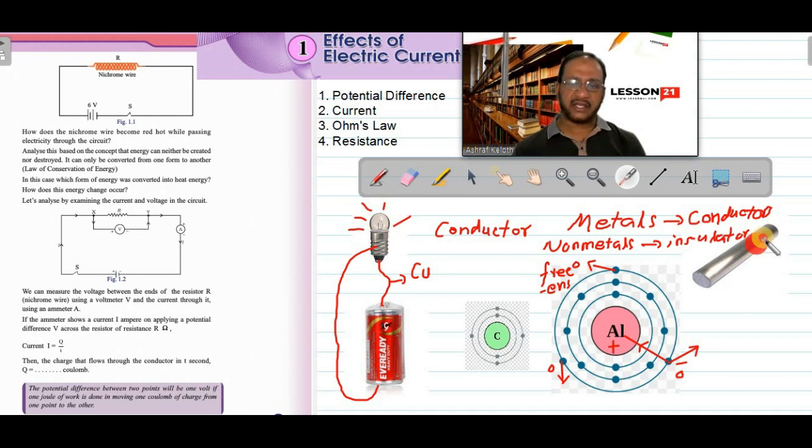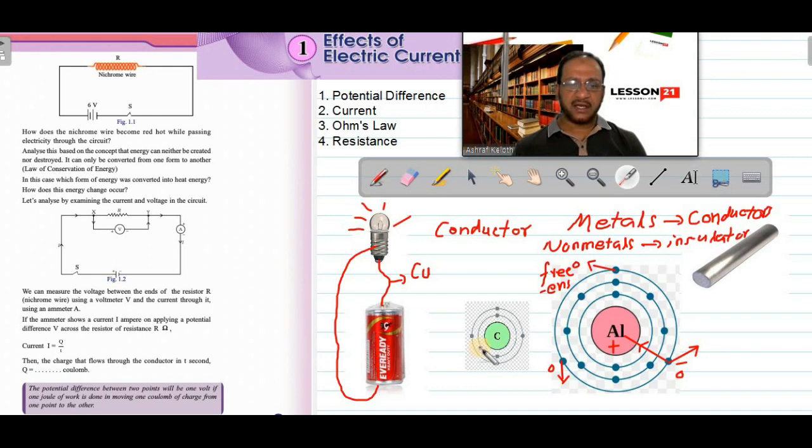In random direction, they will keep on moving. These free electrons are free to move anywhere inside the metal, but they cannot move outside the metal. They will not escape from the metal surface. Got the point? So this is the main difference.